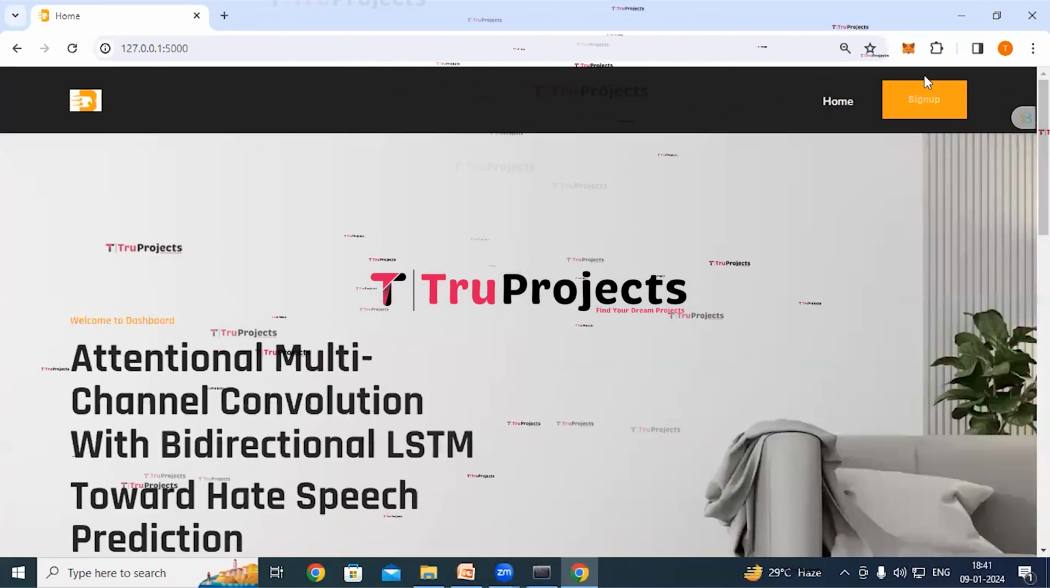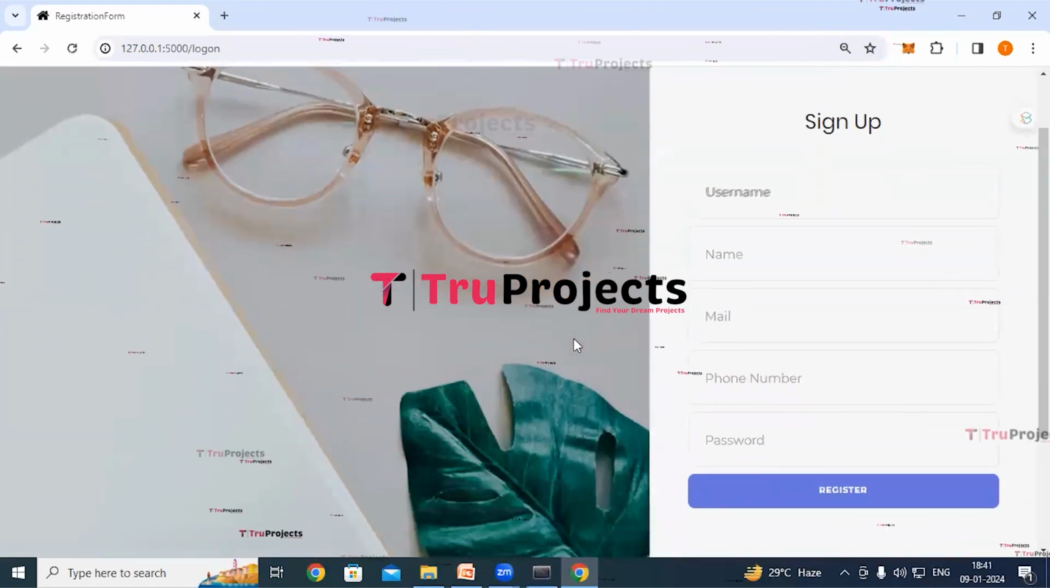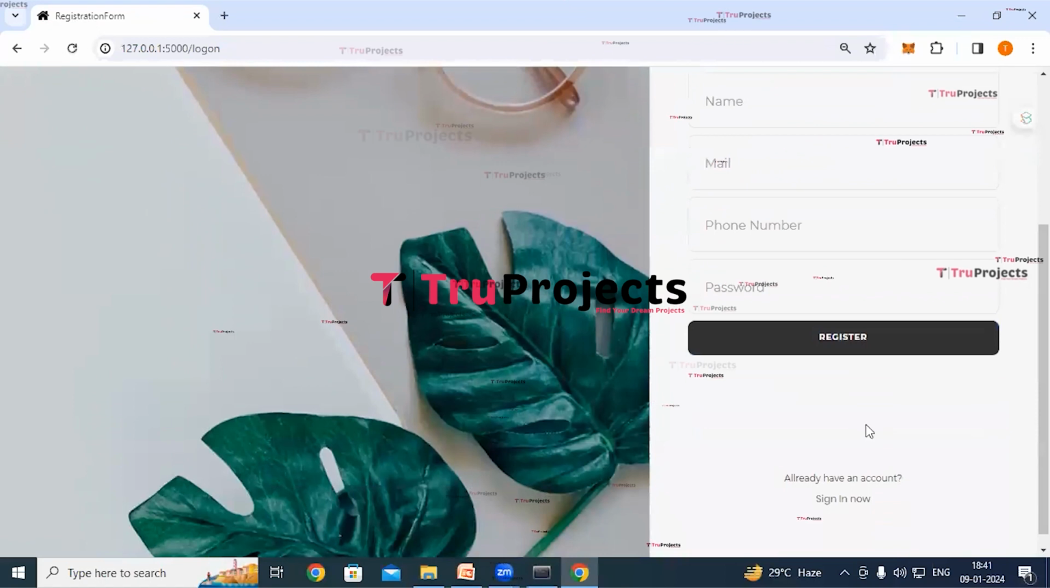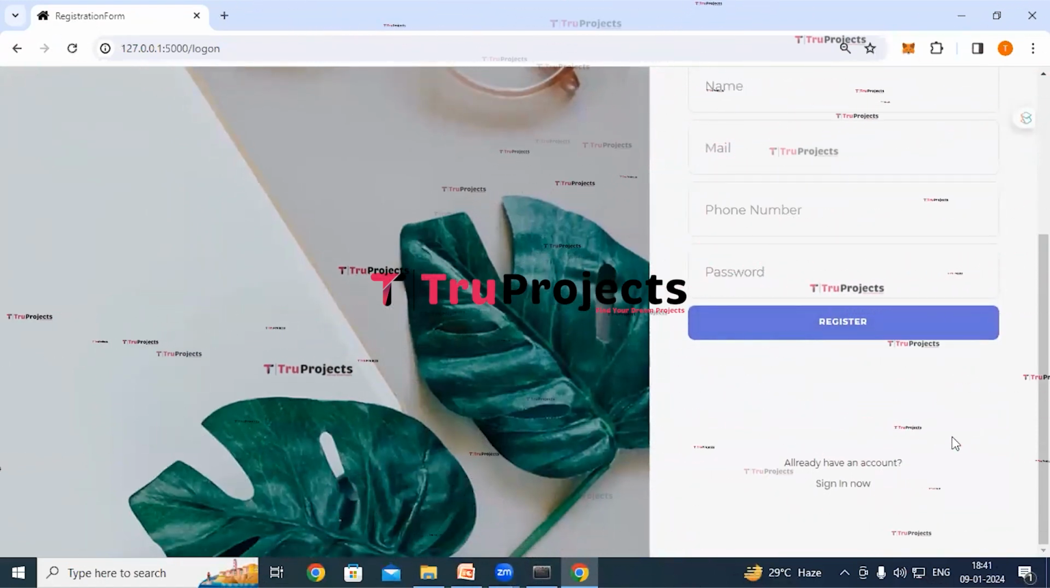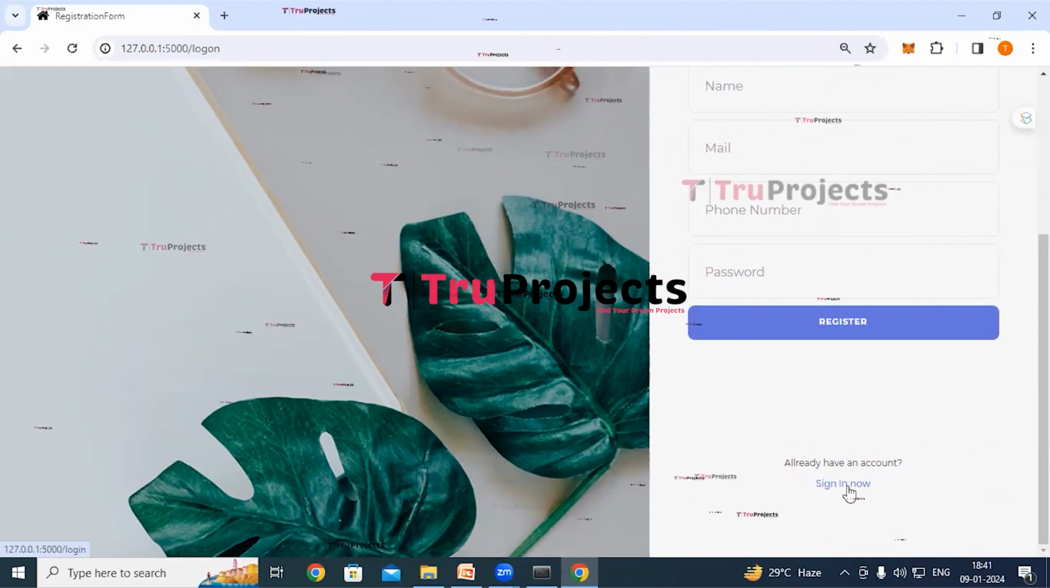So here we can see a sign up link, click on it. If we are new users, we have to register first. Fill in all these details and click on register button to sign up. And if we already have an account, we can directly log in by clicking on this link. So as I already have an account, I'm clicking on this link.